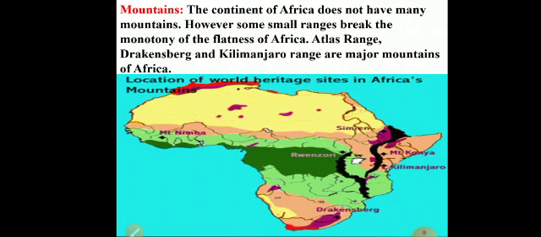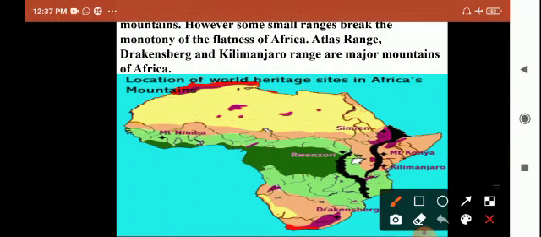So the mountains of Africa can be divided into three parts: Atlas range, Drakensberg range, and Kilimanjaro range. Atlas ranges are in the complete northern part of Africa. These Atlas ranges are in Algeria, Morocco, and Tunisia. They are very close to Europe, a continuation of the mountains of Europe. These Atlas ranges continue to the European continent.